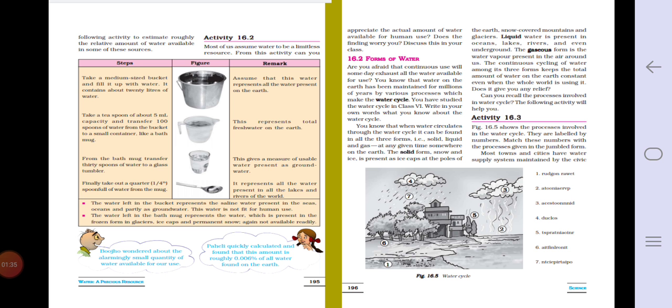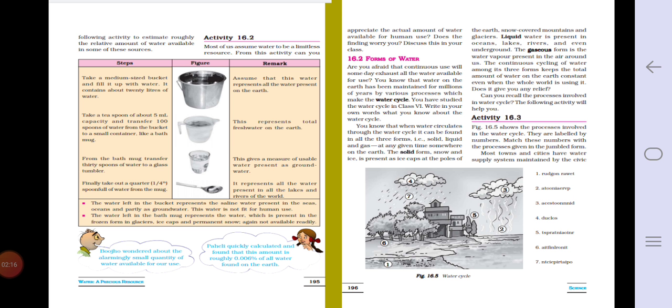From the bath mug, transfer 30 spoons of water to a glass tumbler. This gives a measure of usable water present as groundwater. Finally, take out a quarter, 1/4 spoonful of water from the mug. It represents all the water present in all the lakes and rivers of the world. The water left in the bucket represents the saline water present in the seas, which we can't drink, which is salty in taste, oceans, and partly as groundwater. This water is not fit for human use. So this is not useful for drinking purpose, so we can't use that.